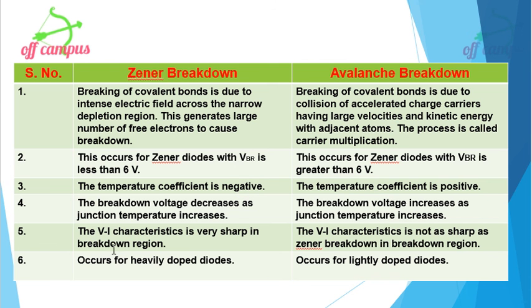Okay. Then the voltage-current characteristic is very sharp in the breakdown region. Here it is not as sharp when compared to Zener breakdown in the breakdown region. Zener occurs for heavily doped diodes, avalanche occurs for lightly doped diodes. This is the comparison of two breakdown